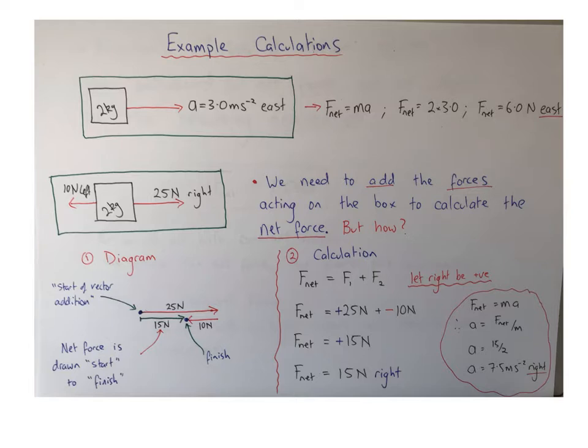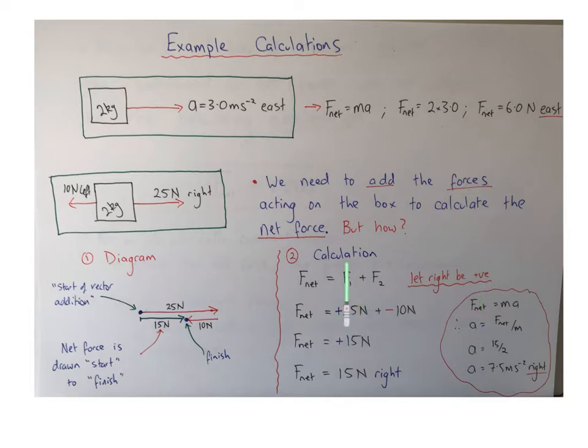Another way we can calculate the net force is by a calculation. So the net force is always the addition of all the individual forces acting on an object. Here we just have two, but in different scenarios we could have 3 or 4 or 5. Because they're vector quantities, I need to have a positive direction. So here I'm saying let right be positive.